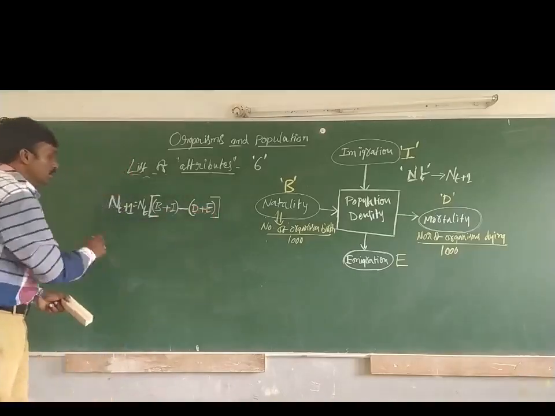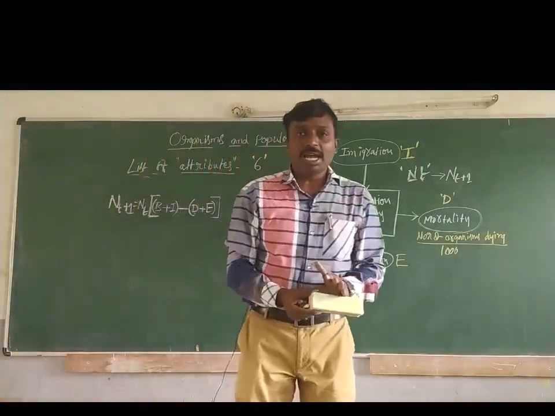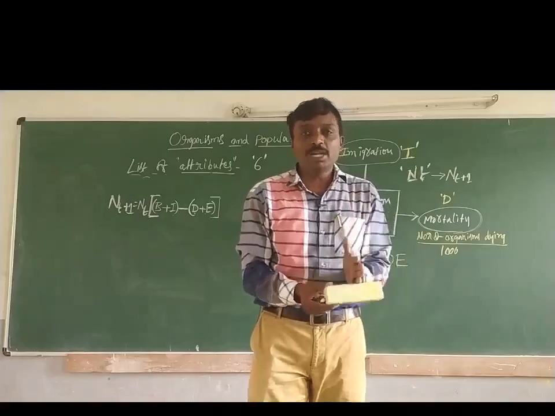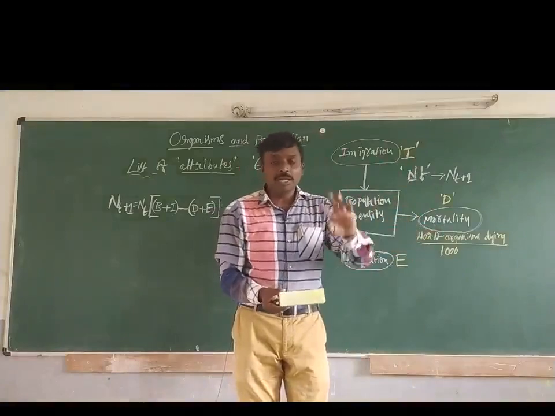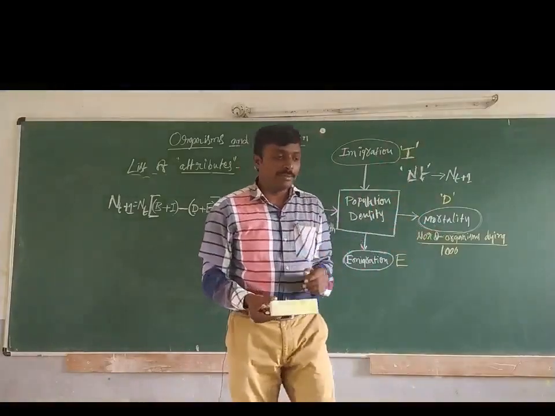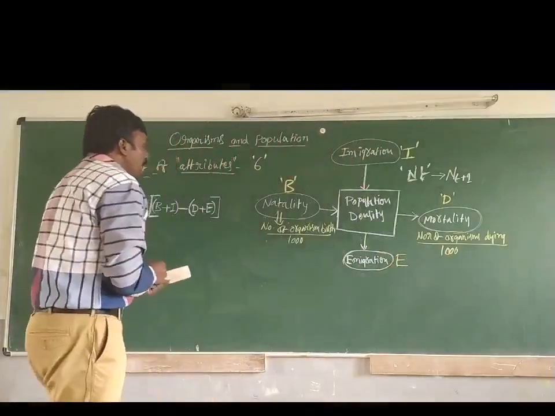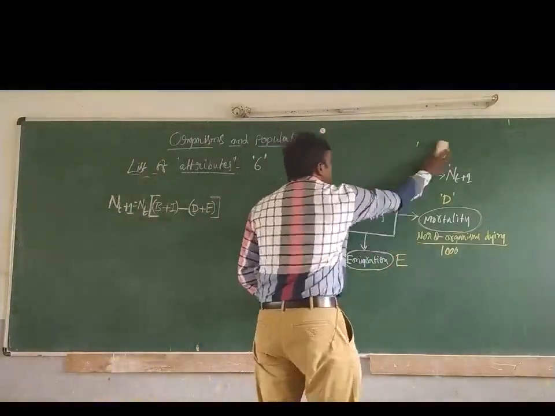So this gives the value of population size after some time given for the population to show either increase or decrease. Now moving on to the last attribute, the sixth attribute,